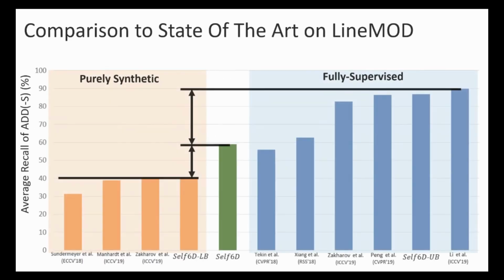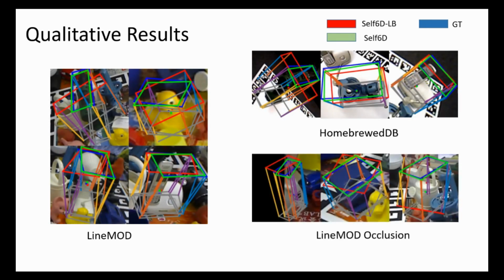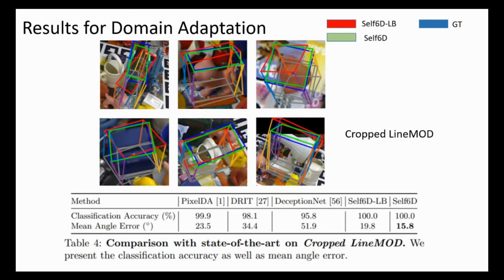Compared to state-of-the-art methods on LineMOD, our Self6D outperforms all the other methods without using real pose labels, and can almost halve the gap with respect to fully supervised methods. Interestingly, our method is even slightly better than or on par with some early fully supervised methods. Here we show some qualitative results on LineMOD, Homebrewed DB, and LineMOD Occlusion datasets. As our method is suitable for synthetic-to-real domain adaptation, we also show that Self6D can successfully surpass state-of-the-art methods on the cropped LineMOD scenario.